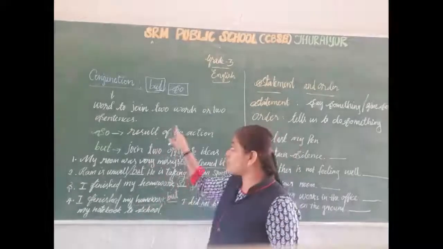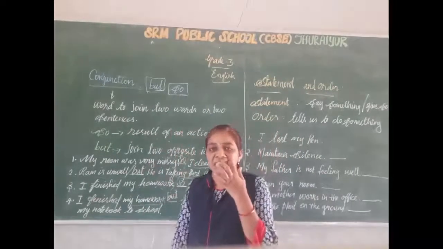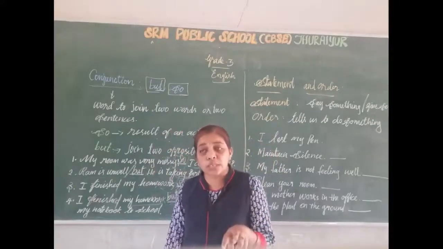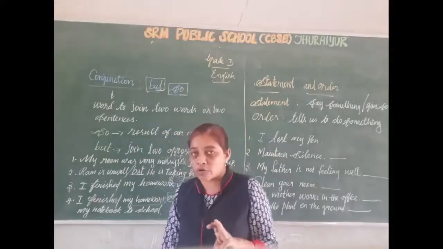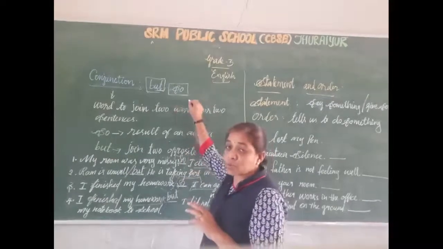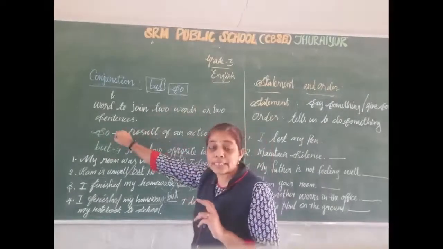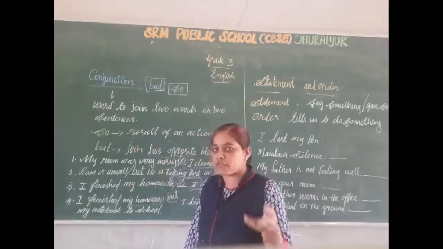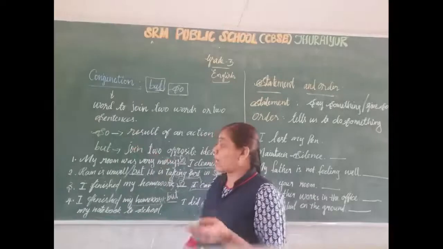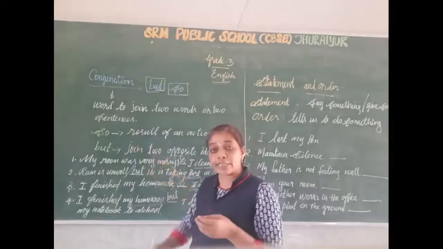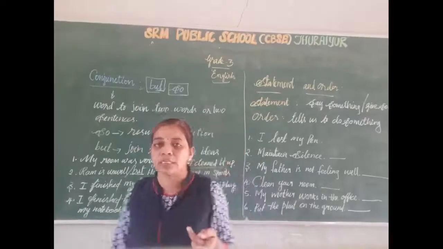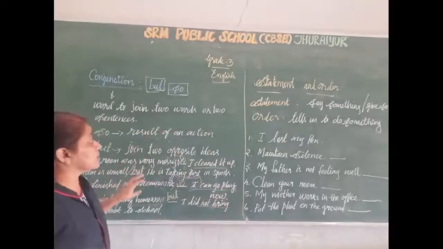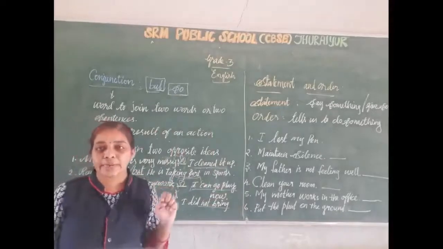Here, conjunction. What is a conjunction? A conjunction is a word which we use to join two words or two sentences. Okay. Here we have only but or so. Where do we want to use but and so? When the second sentence is the result of the first sentence, we want to use so. And when we need to join two opposite ideas, we want to use but. Okay, I hope you are clear on this. Next we will see statement and order.